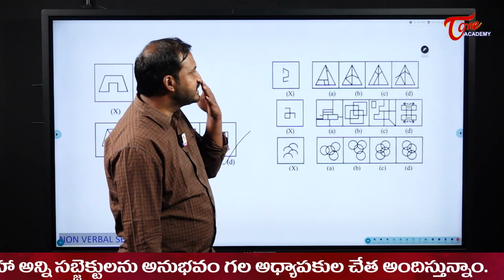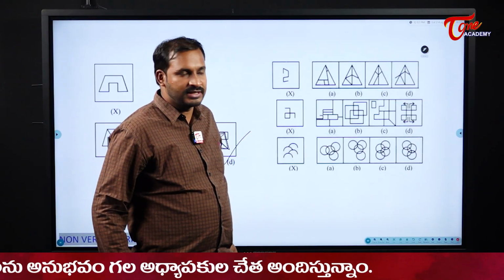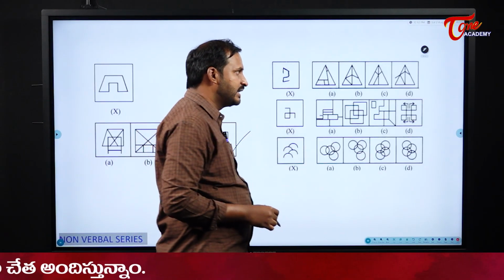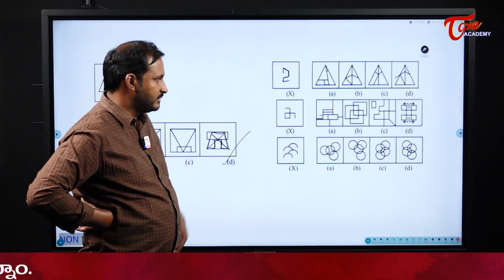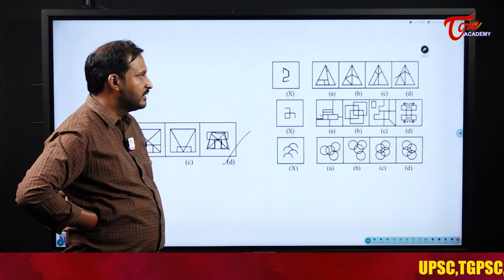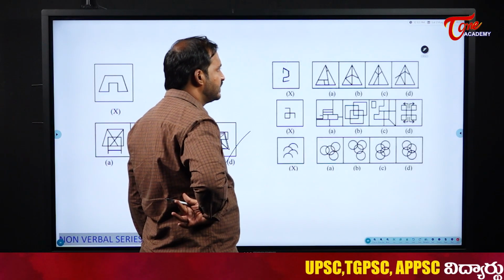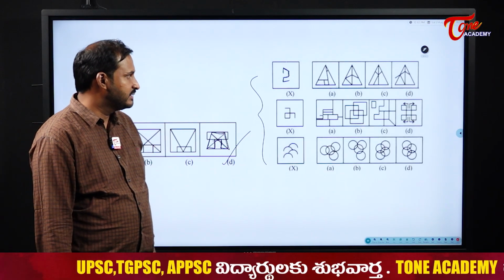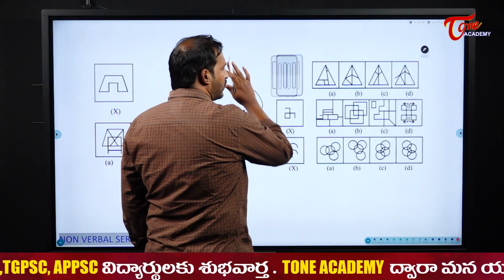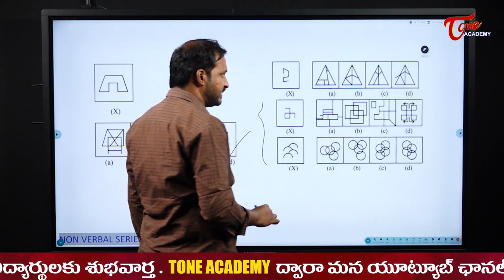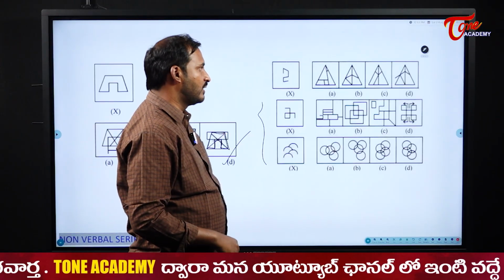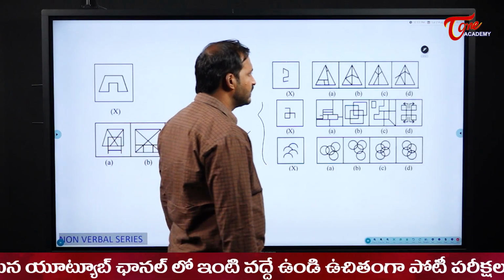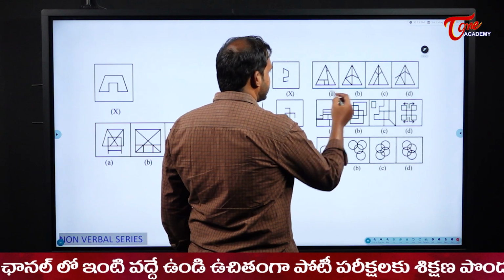Now similarly, in which shapes are these things available? Please observe carefully and tell me this shape, a straight one and this one. Whether it can be a straightforward one or a reciprocal one also, students. Need not worry, but we should have that shape. Where do you have that shape? Please observe carefully and try to get the answers for these three. And think in reverse order also, not only straight. That means don't try to fit the same as it is. Sometimes they may be in reverse order. So please check that one. Okay, after checking, you will come to know that this figure will have that shape.